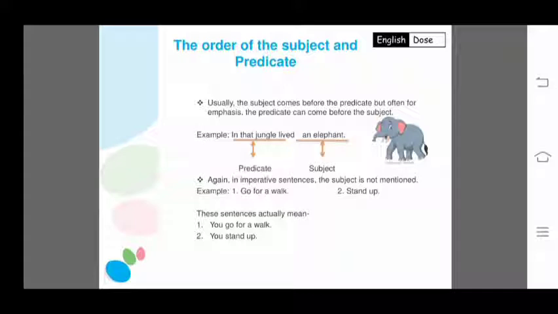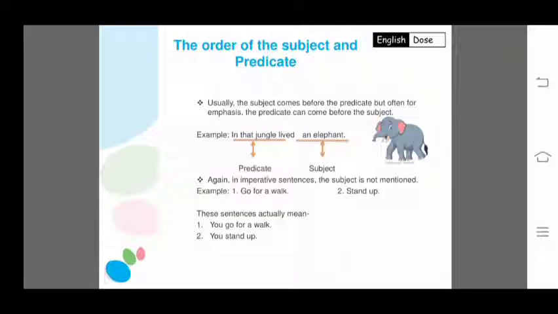Whenever we make a sentence, first of all we need the subject, verb and the object. But in an imperative sentence we never use the subject. We directly begin the sentence with the verb first form.